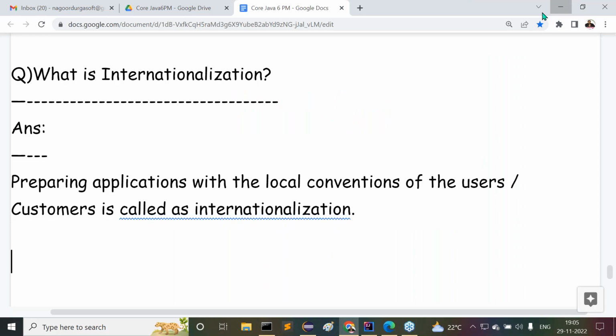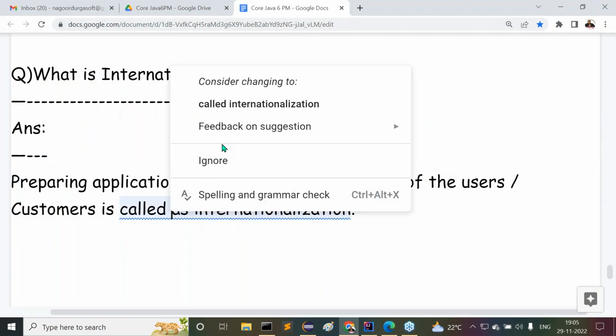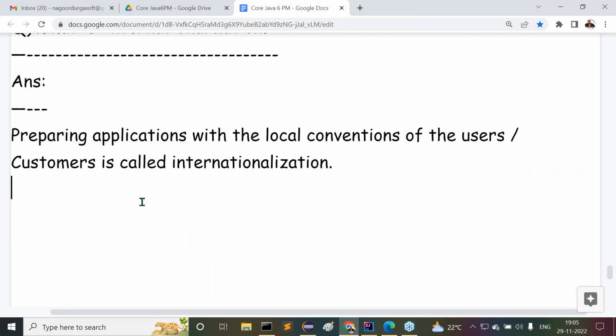Another example I can give. I think nowadays cricket matches are going on outside. In which country are the cricket matches going on for India? New Zealand. Am I right or not? New Zealand.